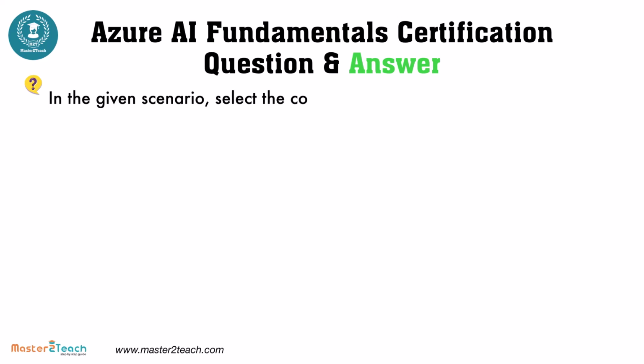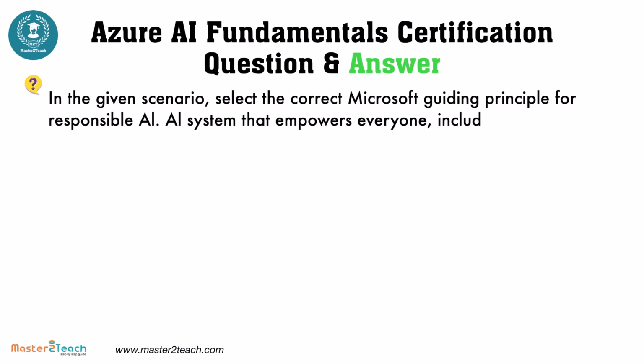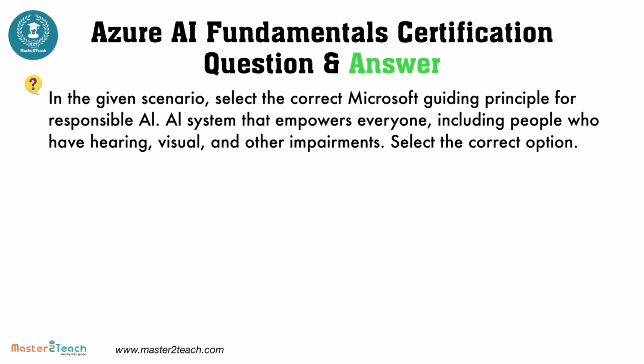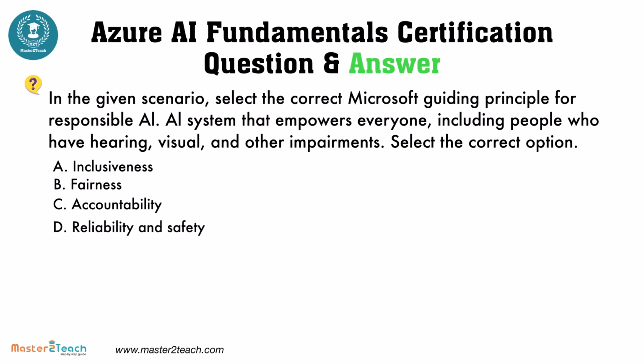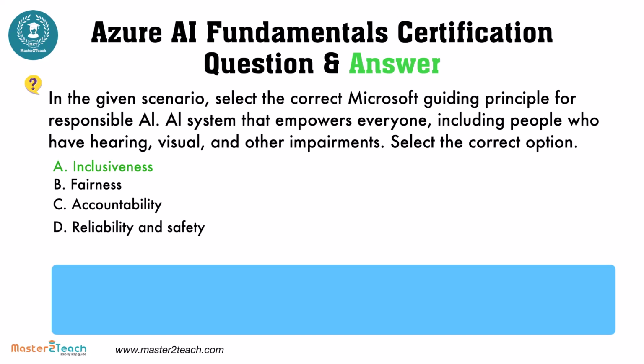In the given scenario, select the correct Microsoft guiding principle for responsible AI. AI system that empowers everyone, including people who have hearing, visual, and other impairments. Select the correct option. The options are A. Inclusiveness, B. Fairness, C. Accountability, D. Reliability and safety. The correct option is inclusiveness.